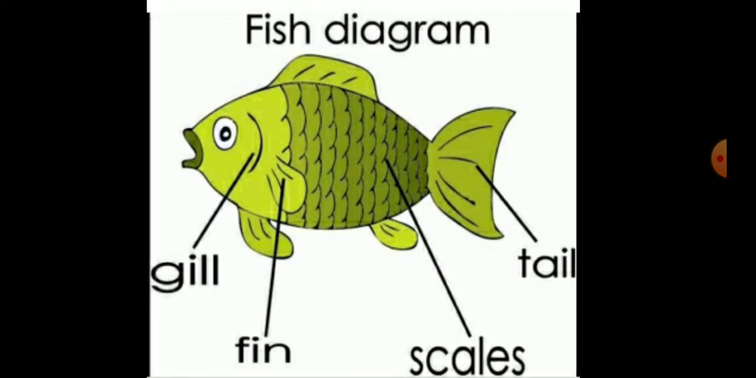So children, we have discussed some adaptations of living organisms like the camel or cactus. We have already discussed that. Now we are going to discuss adaptation in some aquatic habitats, for example an aquatic habitat like fish. Fish is an example of an aquatic organism.